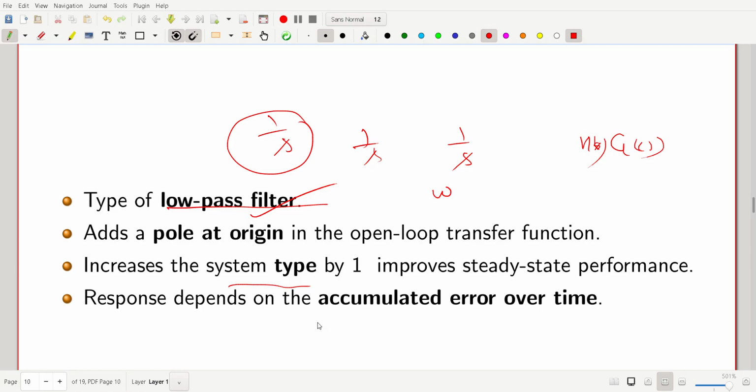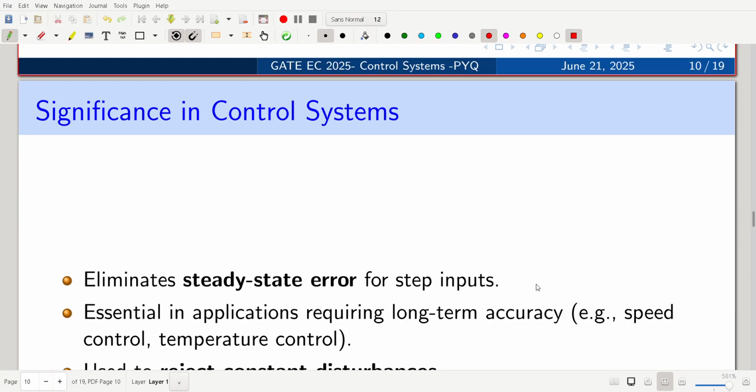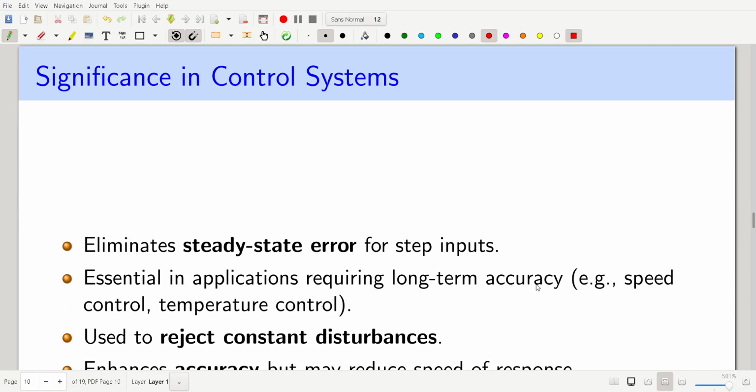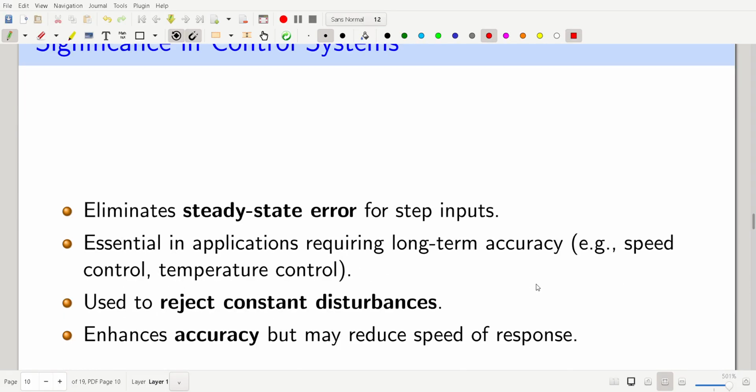It improves the steady state performance. The response depends upon the accumulated error over time. The significance is that the control system eliminates steady state error for step inputs. One more point I want to add: error also depends upon the type of input, whether it is a step input, a ramp input or a parabolic input.